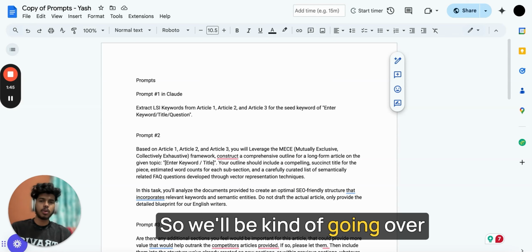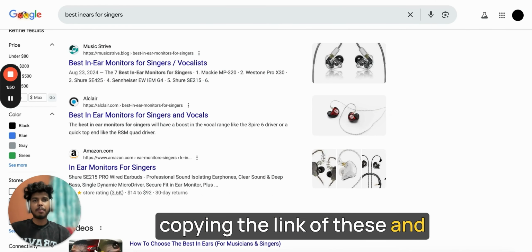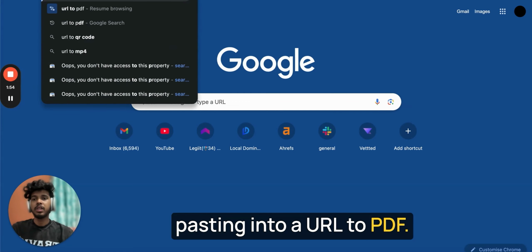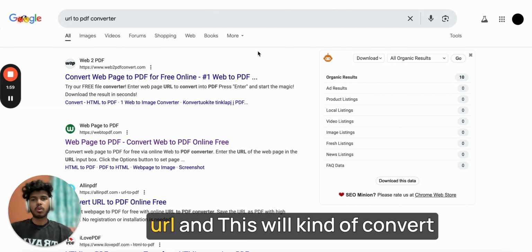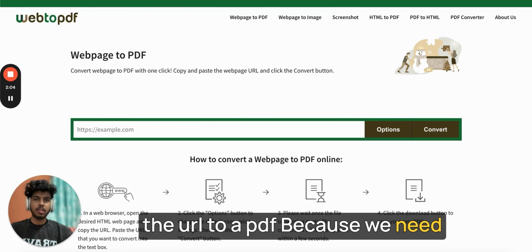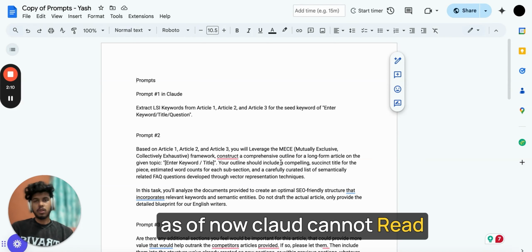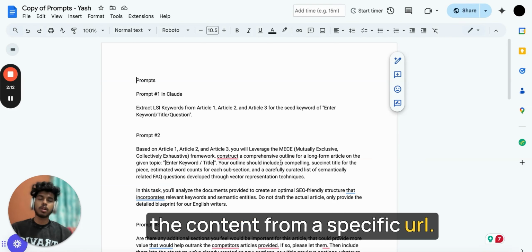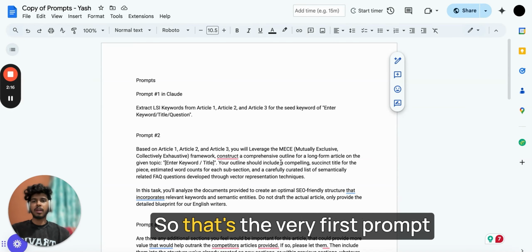We'll be copying the link of these and pasting it into a URL to PDF converter. It's absolutely free. Just go on to this page, paste that URL, and it will convert the URL to a PDF, because we need Claude to read our content, and as of now Claude cannot read the content from a specific URL. So that's the reason why we are converting it into a PDF. So that's the very first prompt.